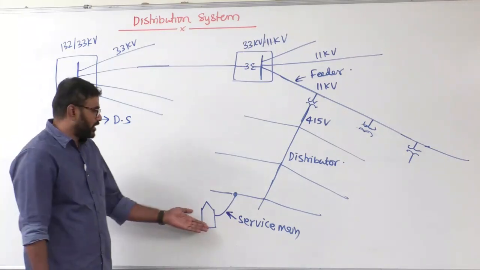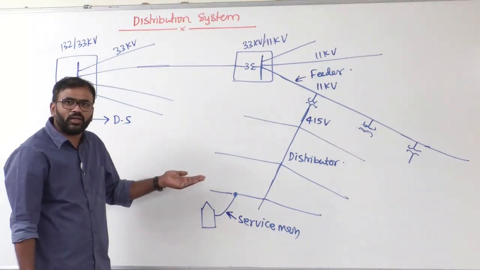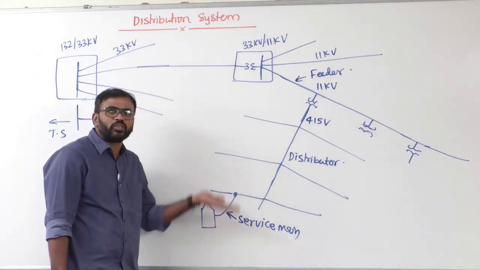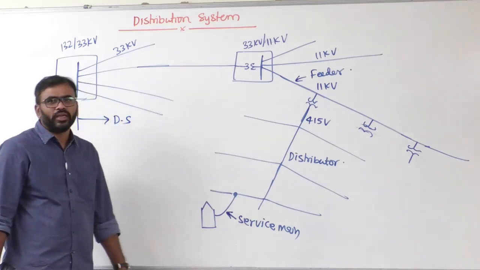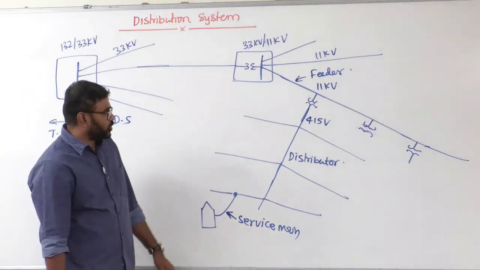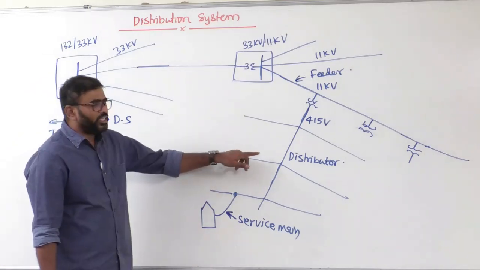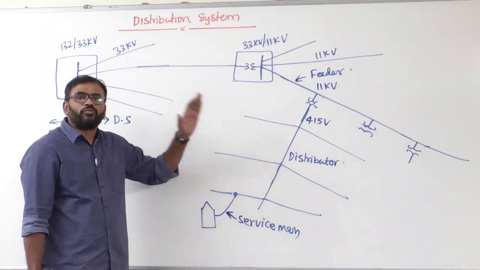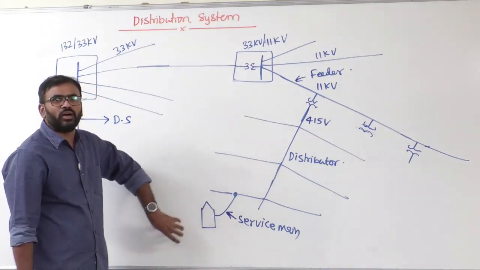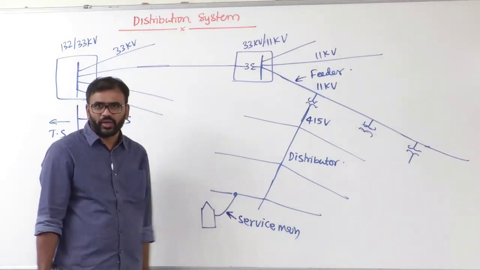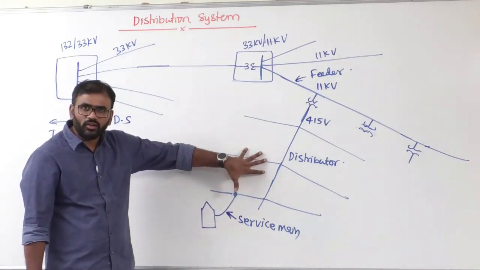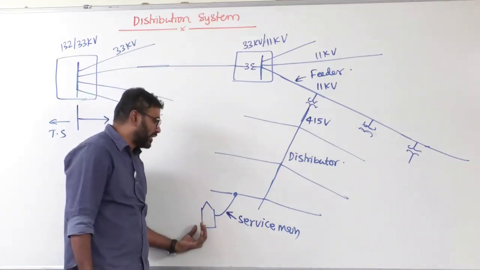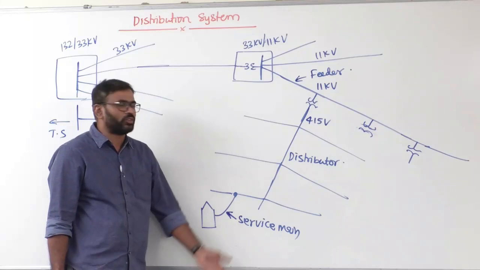Clear? Because if connected load increases, then definitely you need to carry more current. That means the service main has to carry more current, so the size of the service main also increases. Clear? Now, the next one is the distributor. Distributor means it is a line or conductor to which various consumers of the distribution system are connected through their respective service mains.